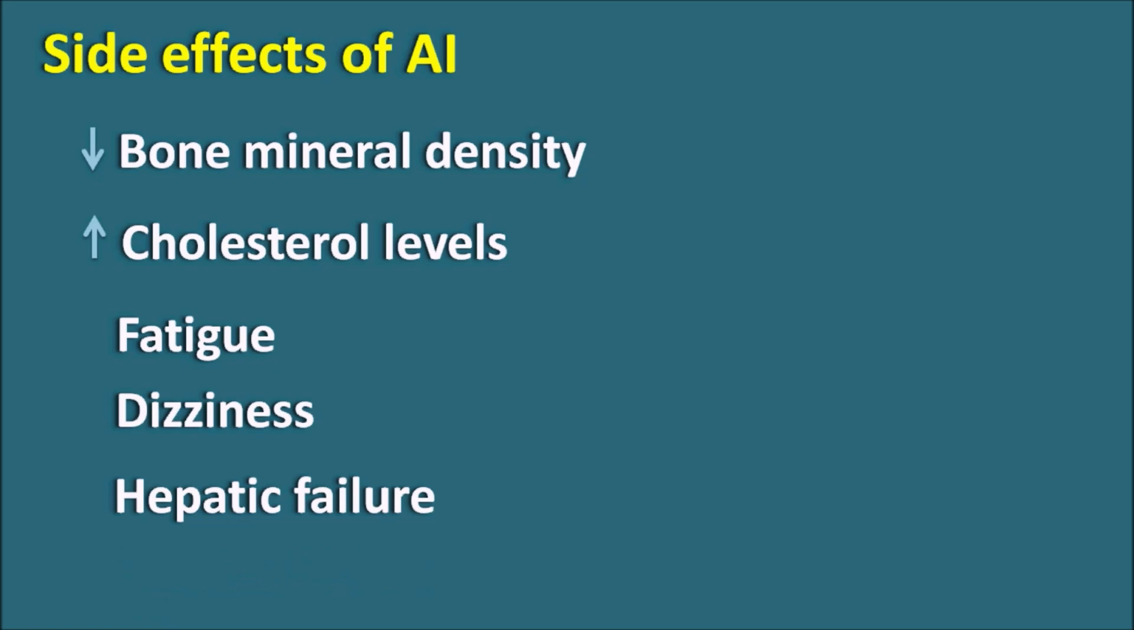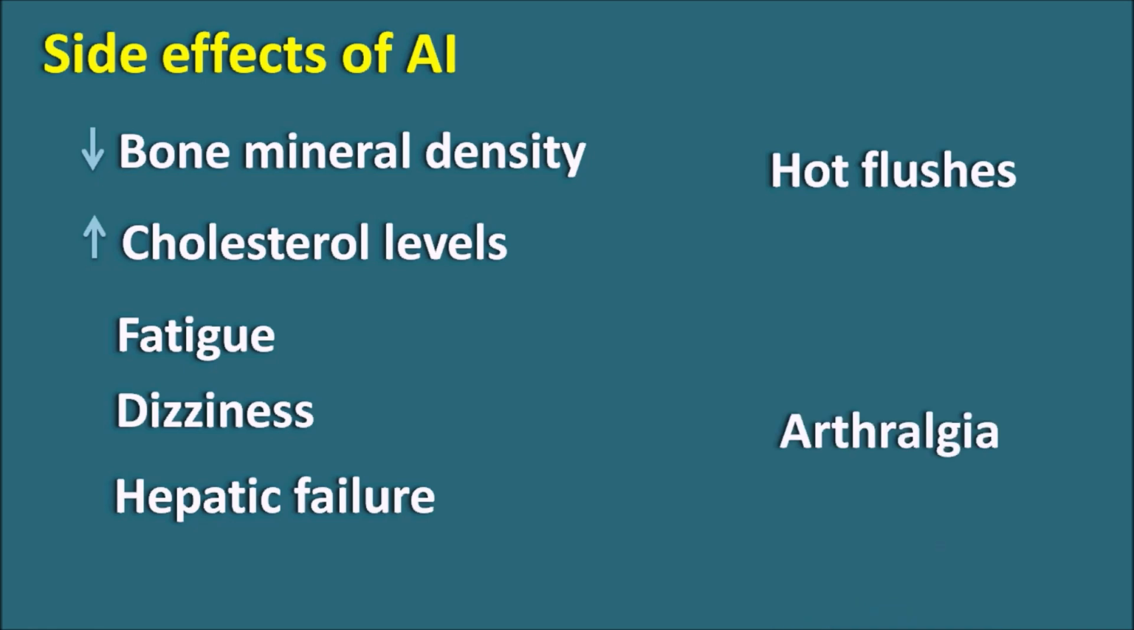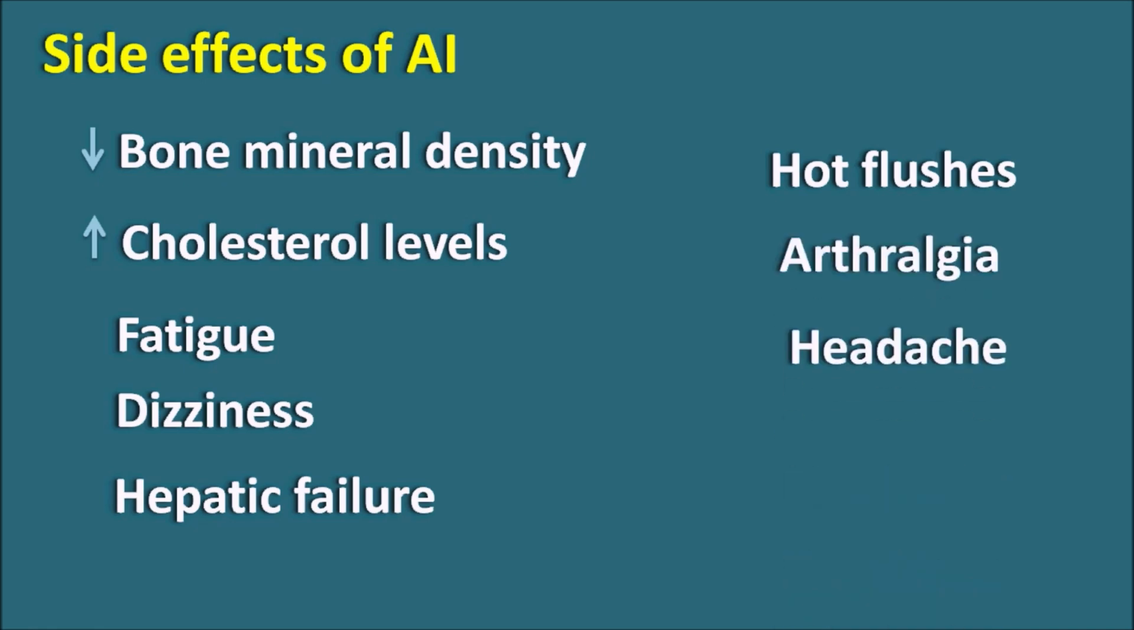Hepatic failure is also observed on long-term treatment with aromatase inhibitors. Similarly, hot flushes, arthralgia and headache are observed with the steroidal aromatase inhibitors like Exemestane. In this way, aromatase inhibitors inhibit the biosynthesis of estrogens from androgens in the postmenopausal woman, thereby inhibiting the estrogenic activity. That's why these drugs are useful in the treatment of postmenopausal breast cancer, but the breast cancer should be hormone responsive. Only then can these drugs show their therapeutic activity. So that's about the aromatase inhibitors.